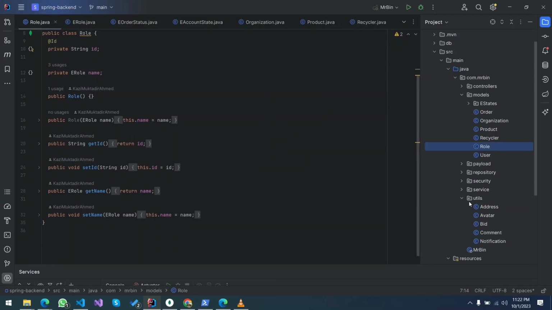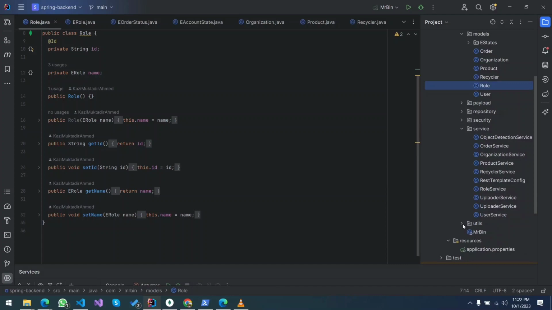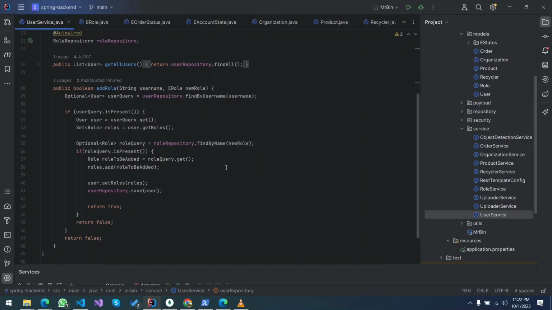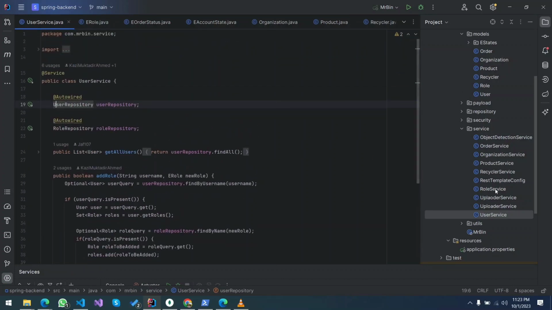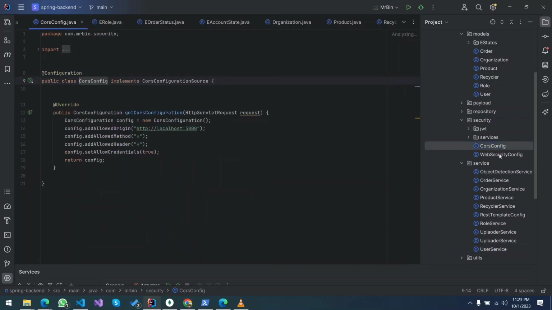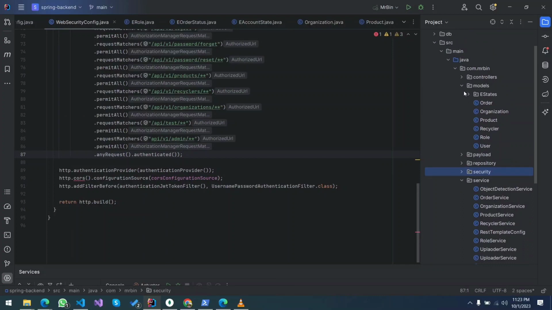So for our authentication, we are using two tokens, and you can see the code over here. And yeah, this is the configuration file, this is the security configuration file, etc. I'm not going to go through that.